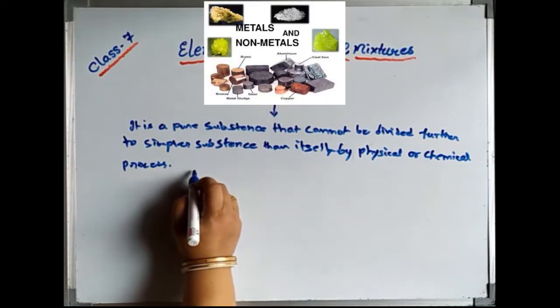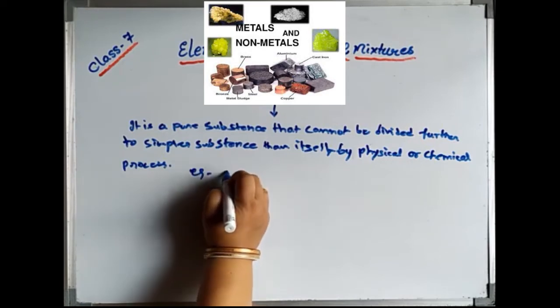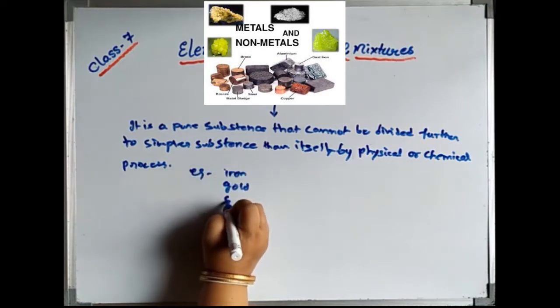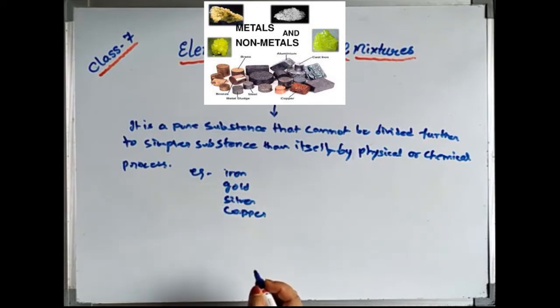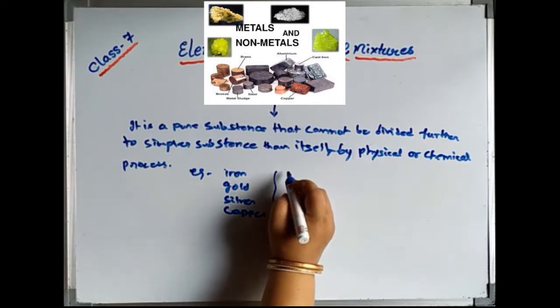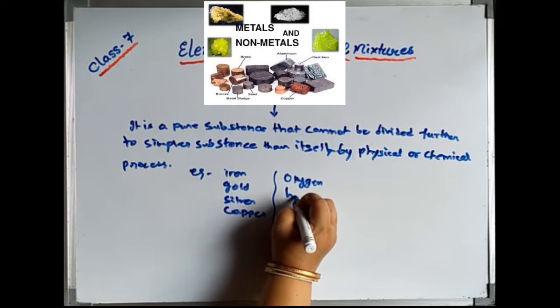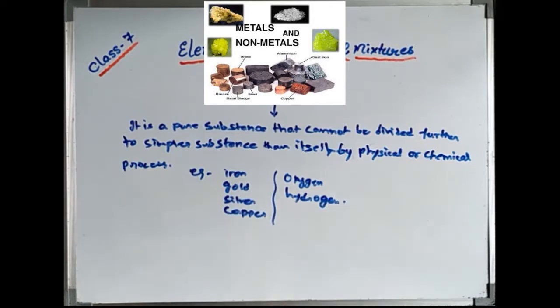For example, you can take our daily use examples like iron, gold, silver, copper. So these are the various types of examples you can take. Any non-metals also you can take, oxygen, hydrogen. Like this, you can take many examples of our day-to-day life. Now this is about the element. Now this element is made up of a unit known as atom. Now what is atom?